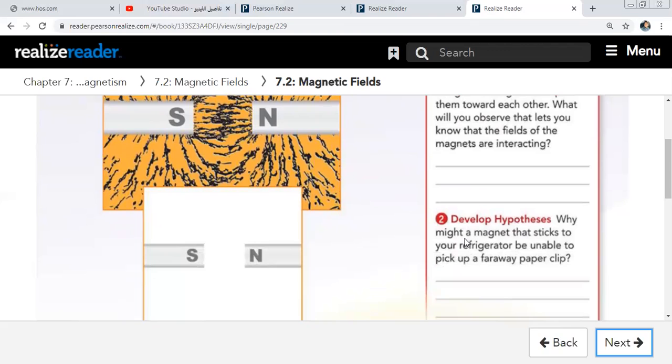Number two, why might a magnet that sticks to your refrigerator be unable to pick up a wax paper clip? Because the magnet may be weak at this area, so it cannot pick up a wax paper.